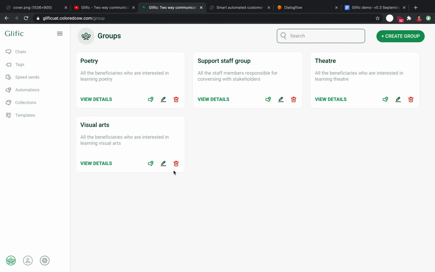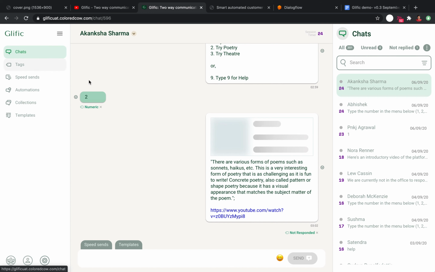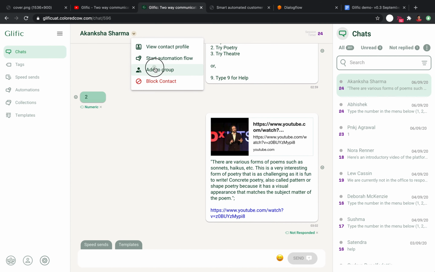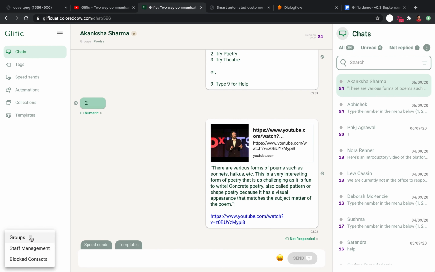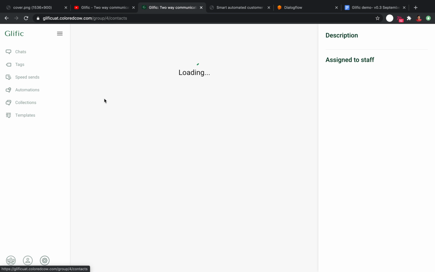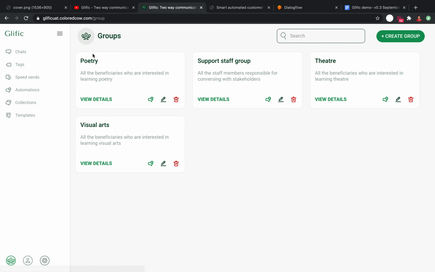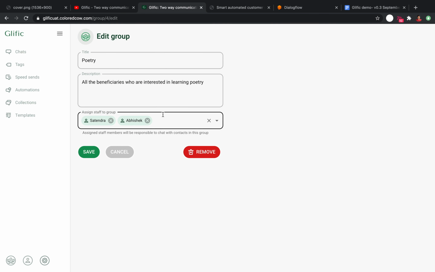Groups is one of the revolutionary features that version 0.3 has, and NGOs can do so much with these features. Groups can be created and managed on this screen, which is only the warm-up. Now, if you head over to the chat screen, you can add any contact to a group as per the conversation required with them. You will be able to see all of your users in the group by clicking View Details. You can also assign staff members to manage the group. You simply need to click Edit, select the staff member, and save.